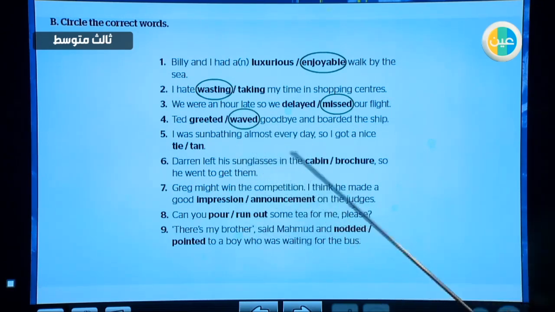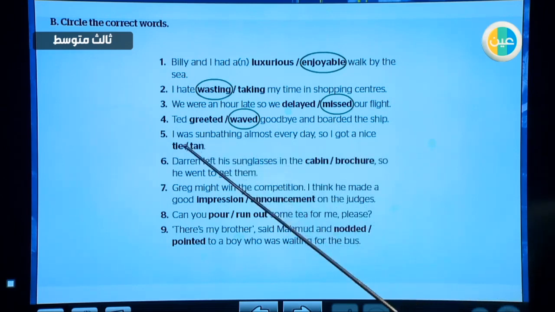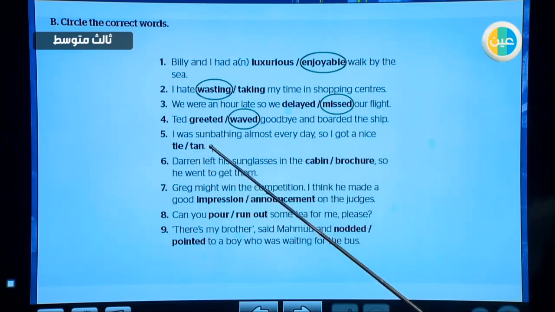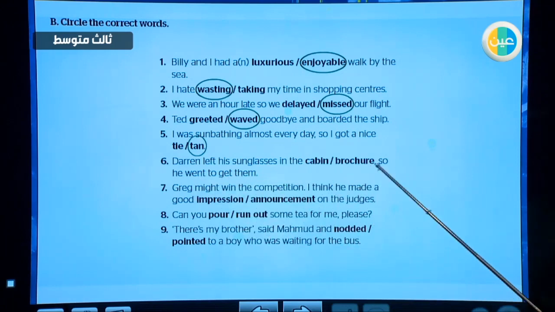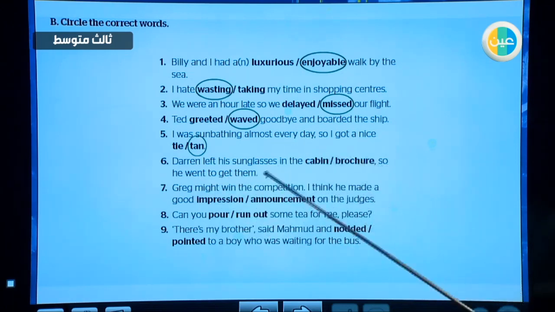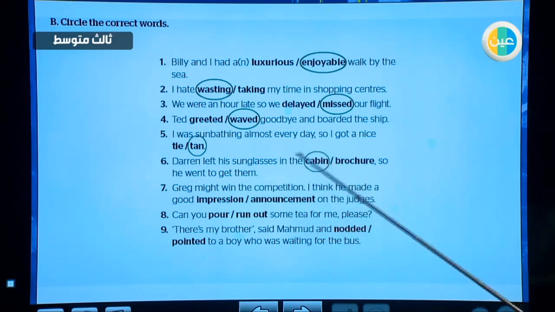Number 5, I was sunbathing almost every day, so I got a nice tie or a nice tan. When you get a dark color on your skin after sitting under the sun. Darren left his sunglasses in the cabin or brochure, so he went to get them in the cabin. Excellent. Will you do the rest of them? Because you don't have time to do that.